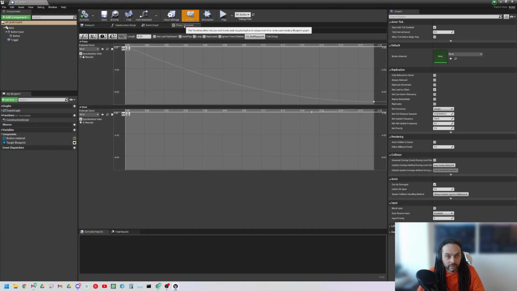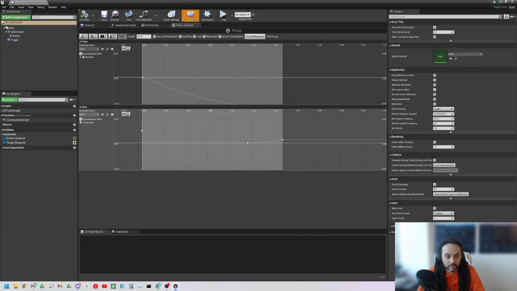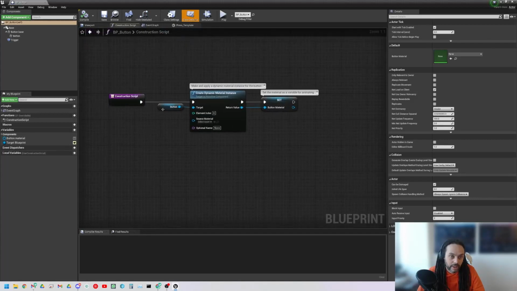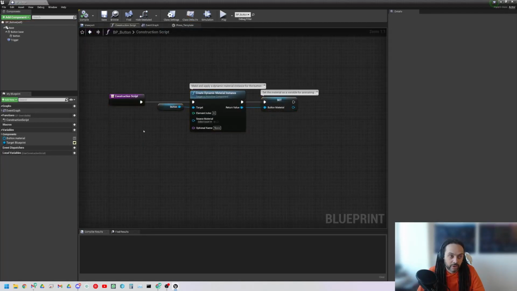So we open that up. Again, we've got a timeline that shows the button being pressed. So this is the depression of the button, and the glow, which kicks in after a fraction of a second, kind of increases the glow of the button. We'll notice inside this one we actually have a construction script.